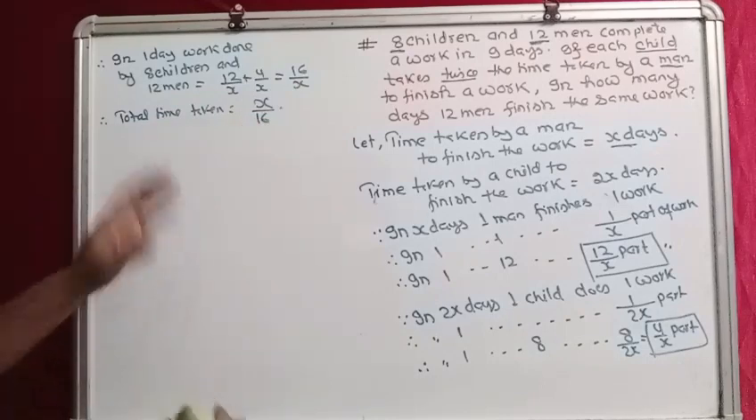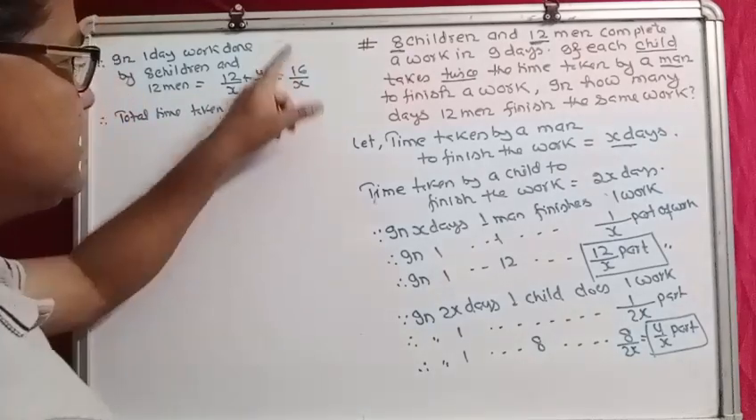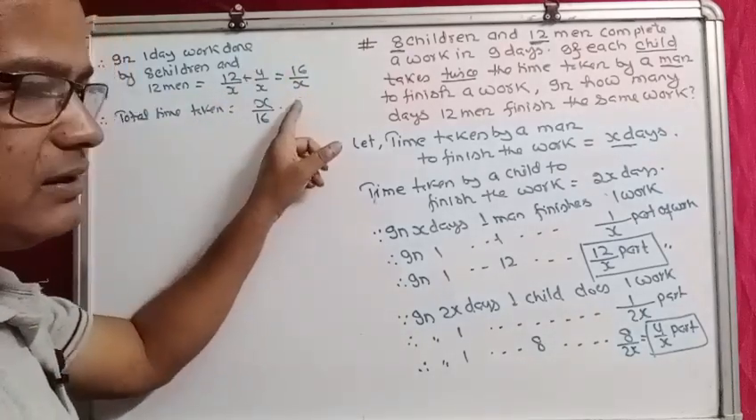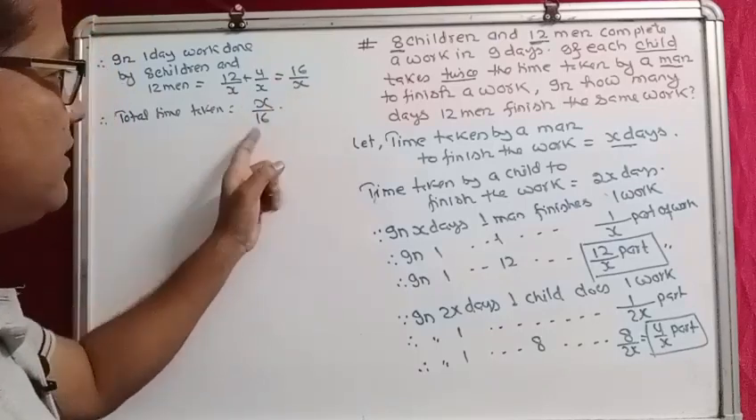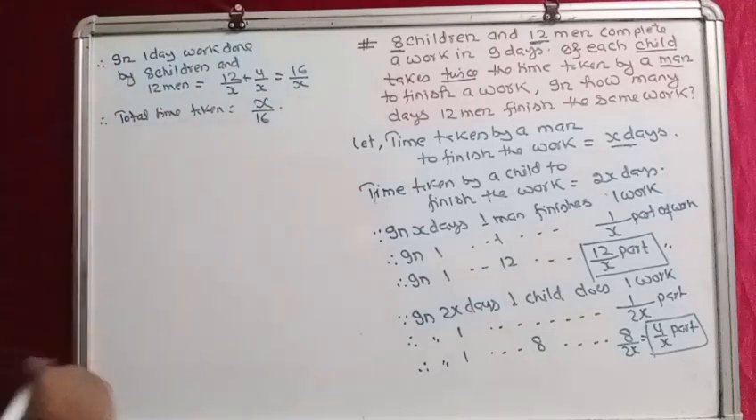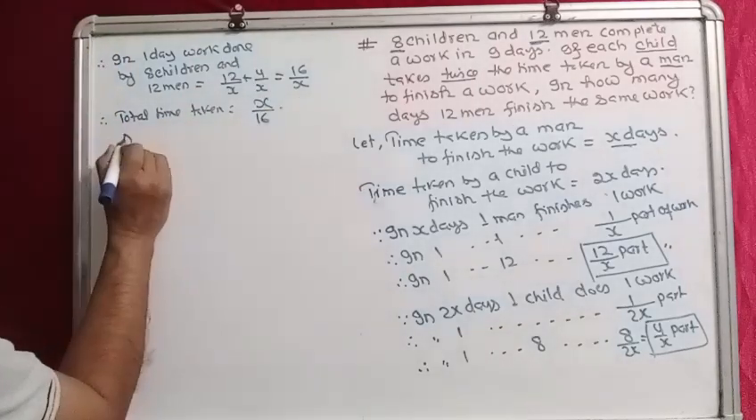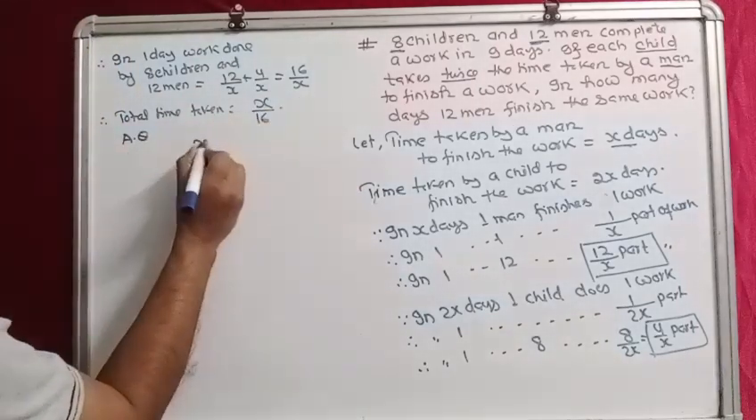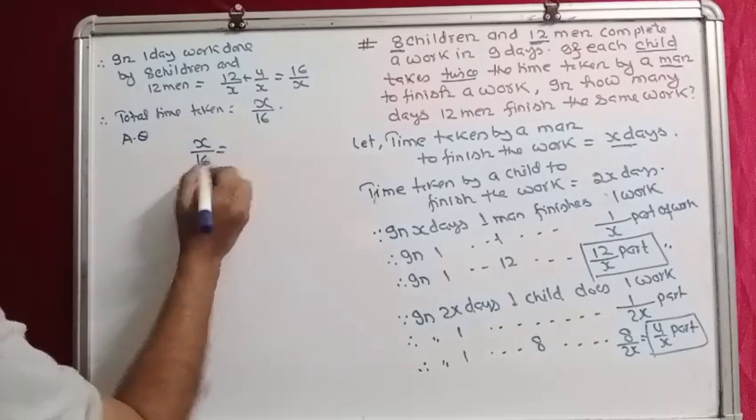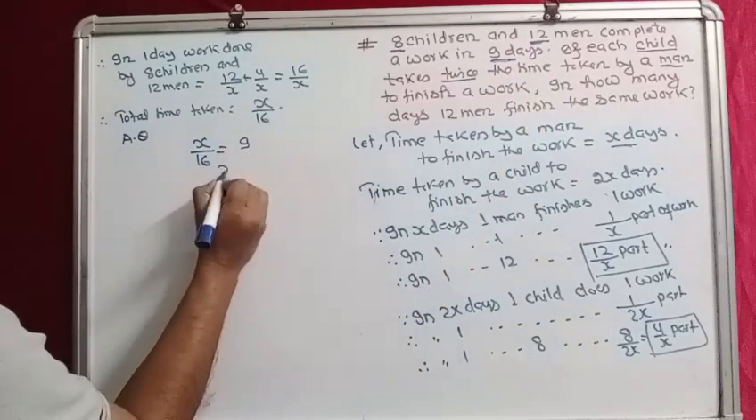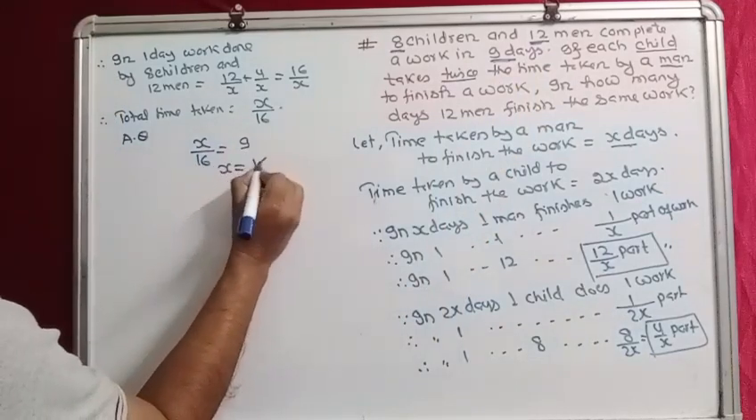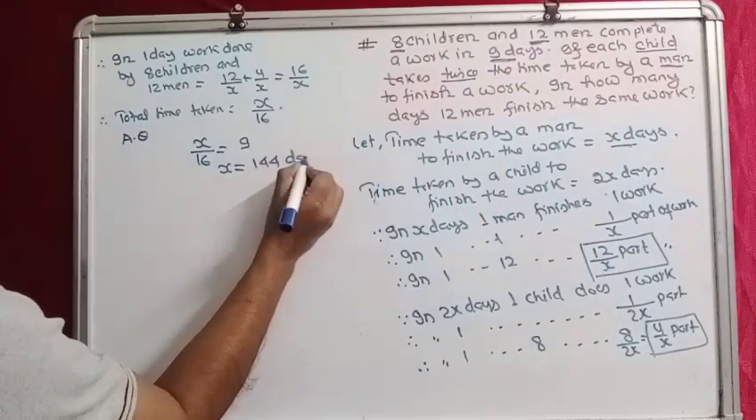We can again write this by the unitary method. 16 by x part of work is done in one day, therefore one part will be done in 1 upon 16 by x, and ultimately we will get x by 16 days. Now according to the question, this x by 16 is equal to 9 days. So x is equal to 16 into 9, which is 144 days.